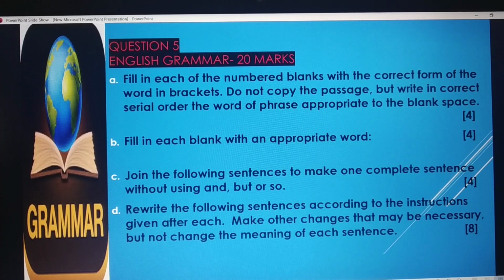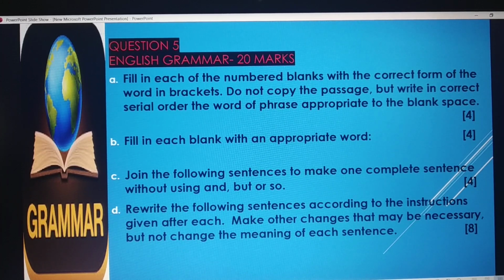The first one is fill in each of the numbered blanks the correct form of the word in brackets. There will be 8 blanks and each carries half a mark. So that means 8 into half is equal to 4 marks. Second question is fill in each blank with an appropriate word, which is based on prepositions. You get 8 questions here. 8 into half is equal to 4 marks.